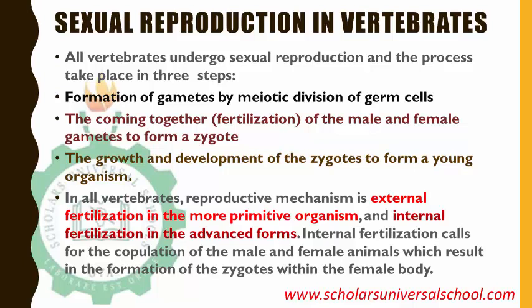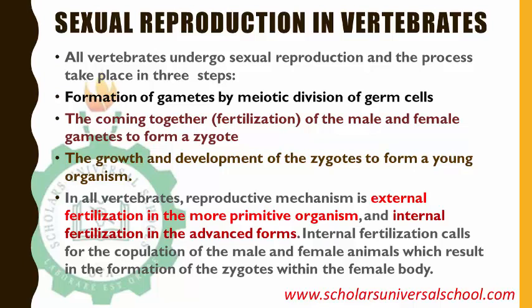What I mean is this: their means of fertilization can be external or internal. It is usually external in the primitive organisms, like the sea urchin and the hydra. The male will release the sperm, and the sperm will find a chance of looking for the egg to fuse together for fertilization to occur. But in the advanced forms, you have internal fertilization, in which the male and the female copulate together to perform fertilization.